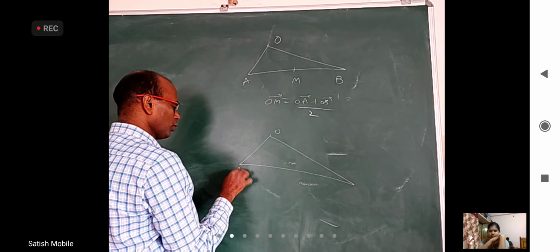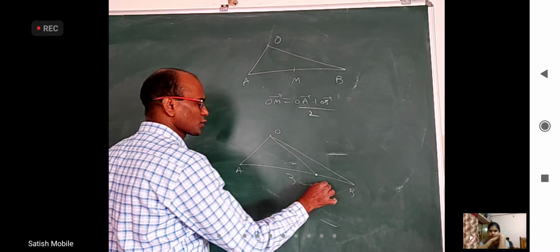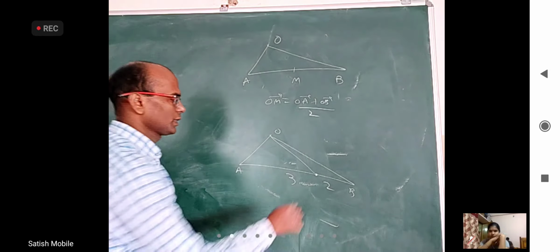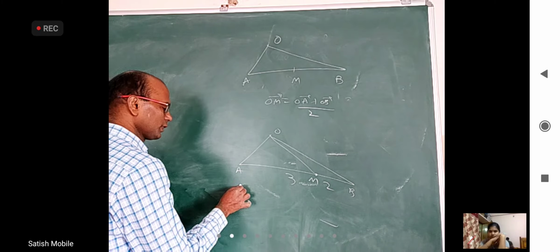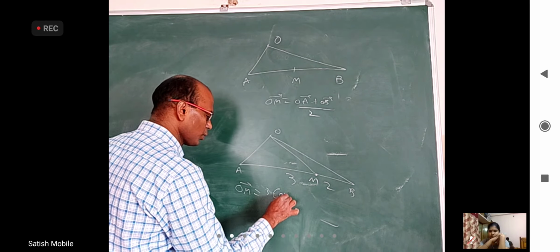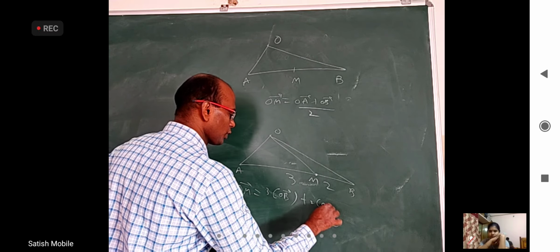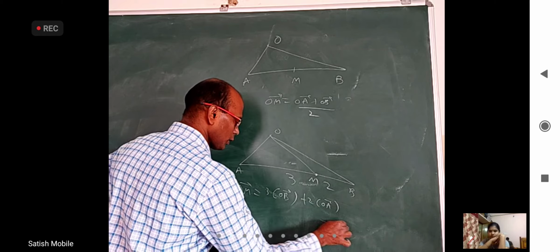Similarly, if you take OAB, let us say I want to divide in the ratio 3:2. This is M, not the midpoint. Then OM bar, the position vector of M, is (3 times OB bar plus 2 times OA bar) by 3 plus 2, section formula.